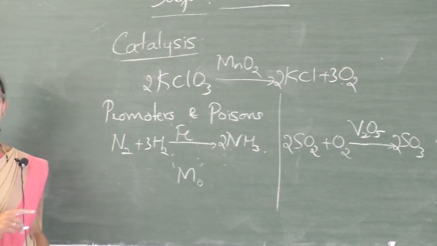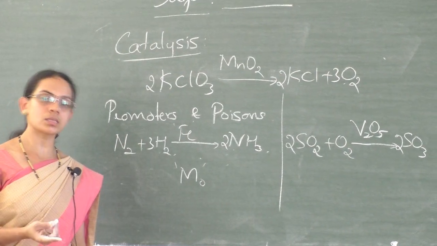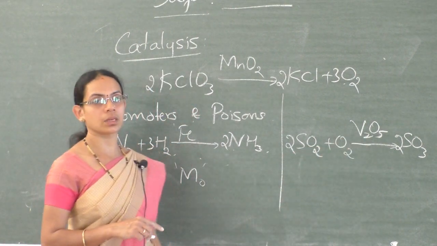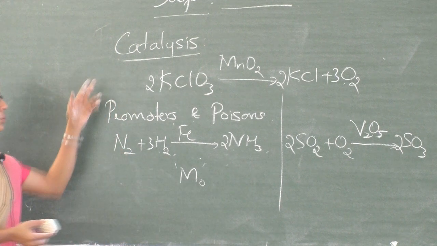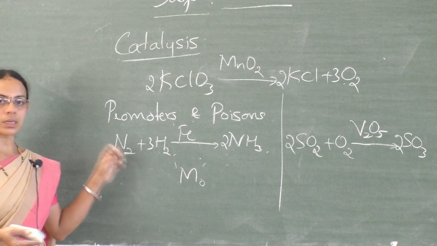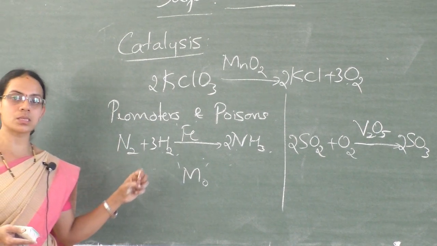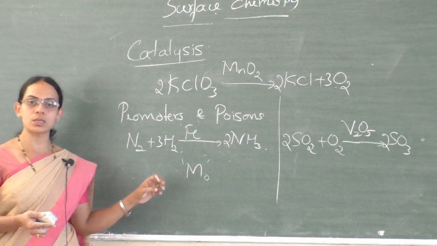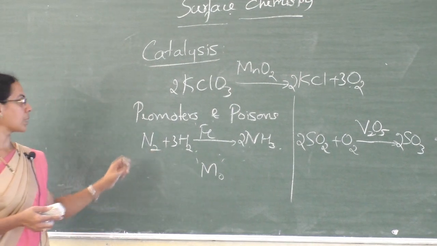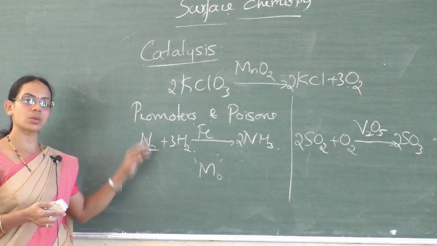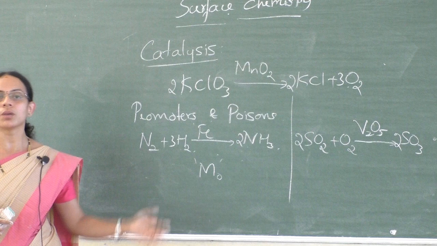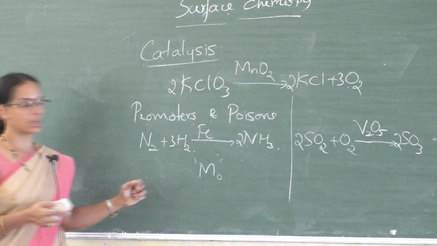So promoters increase the activity of a catalyst, whereas catalytic poisons decrease the activity of a catalyst. So this is about catalysis, catalyst, promoters and poisons. Catalysts are the substances which increase the rate of the reaction without themselves undergoing any change in physical or chemical composition. Promoters increase the activity of a catalyst, and poisons decrease the activity of a catalyst.